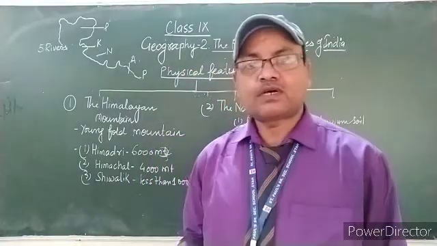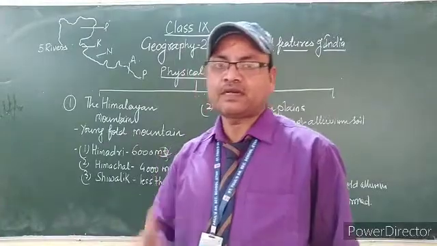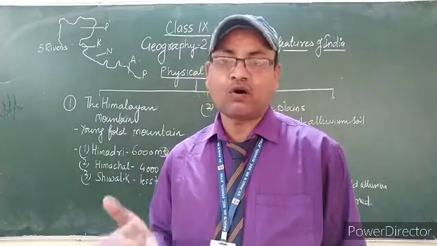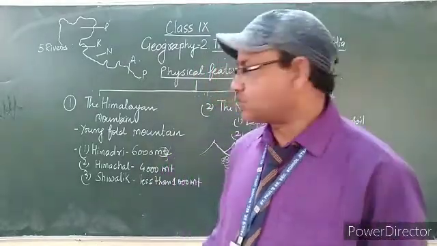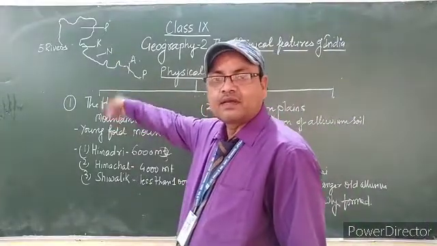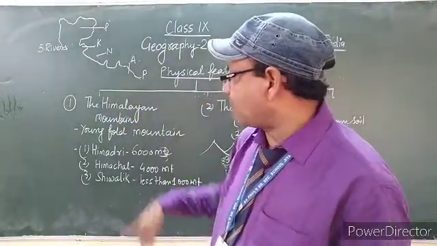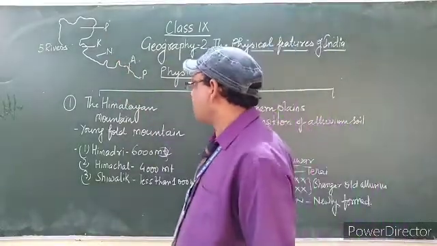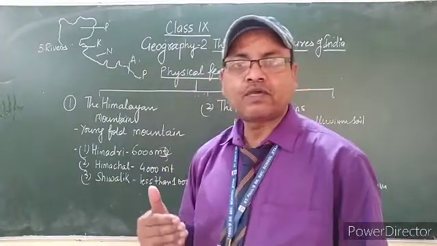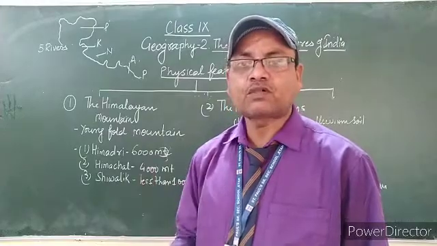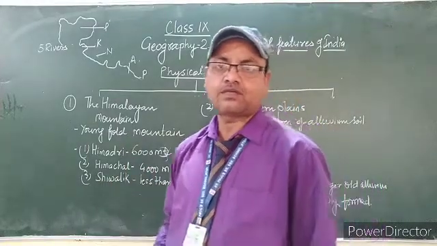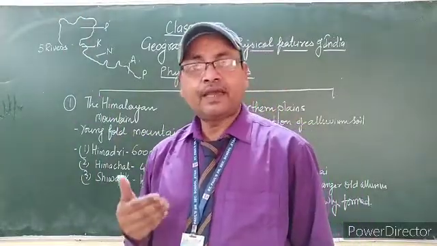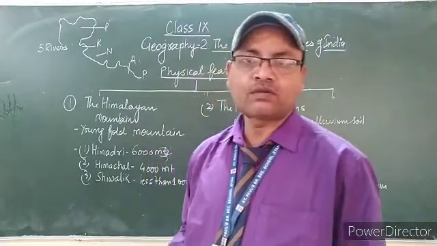Now we directly come to the physical features of our country, that is India. In India, 5 or 6 physical features can be observed. First of all, we start from the Himalayan region, the Himalayan mountain. For it, I have drawn a rough map of northern part of India. See here. Actually, Himalaya, we also call it the safety or the protection boundary for the country. It protects us from the cold winds coming from China, and it is the reason for the monsoon in northern part of India.